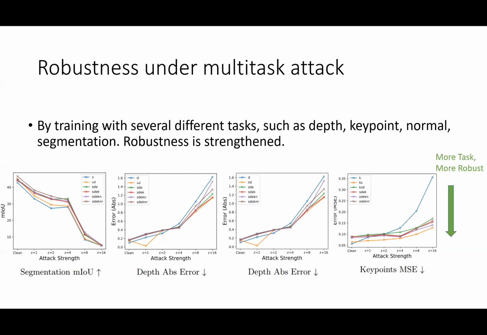We use different strengths of attack to measure the robustness. We increase the perturbation bound from 1 to 16. We can see the blue single task model performs worse than the multitask model under attack. Thus, the overall robustness increases as more tasks are attacked together.